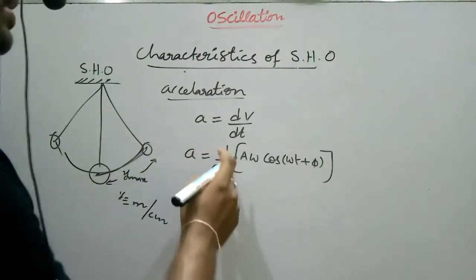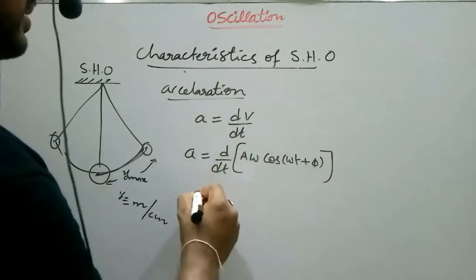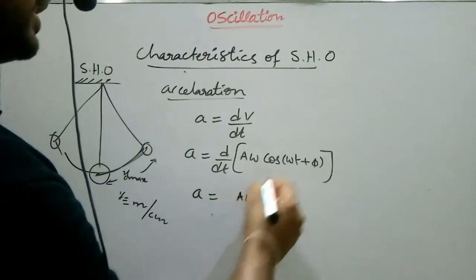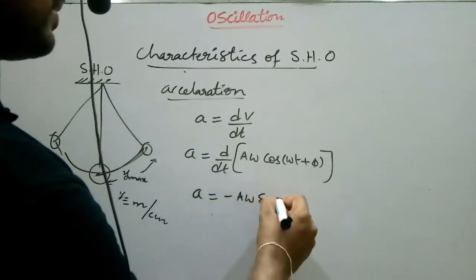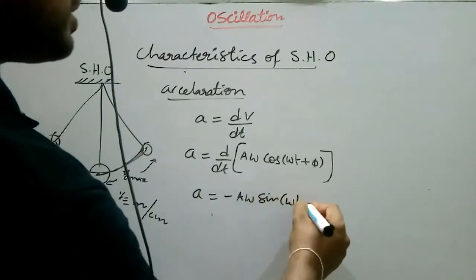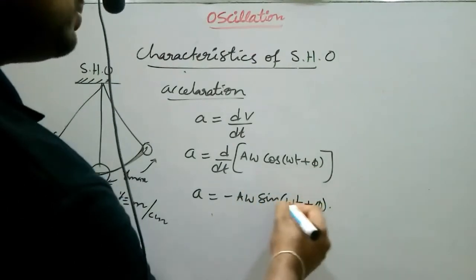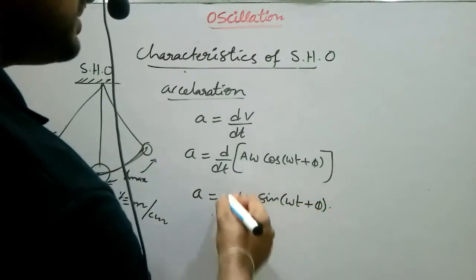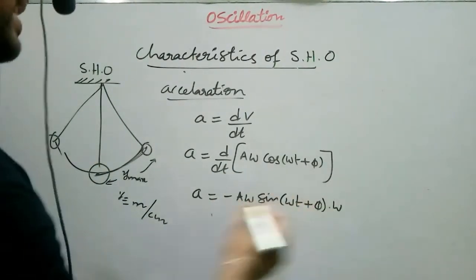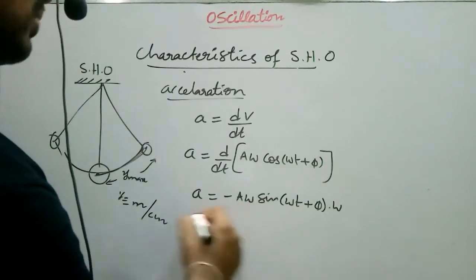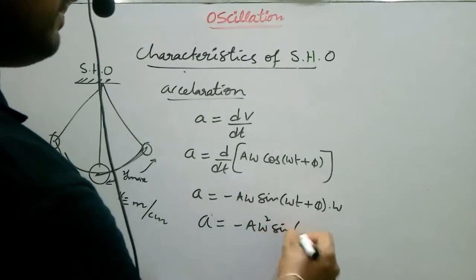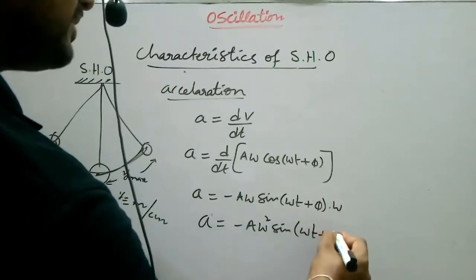If I differentiate with respect to time, then a equals aω into minus sin of (ωt + φ), and differentiating (ωt + φ) with respect to time gives ω. So ω into ω is ω squared. So a equals minus aω² sin(ωt + φ).